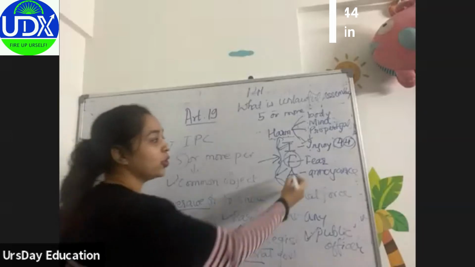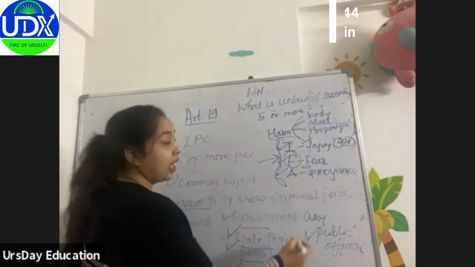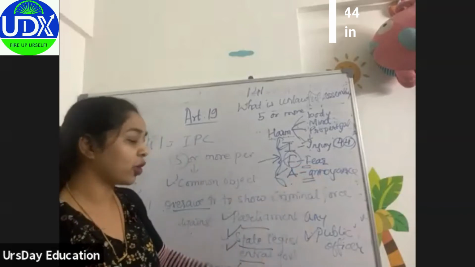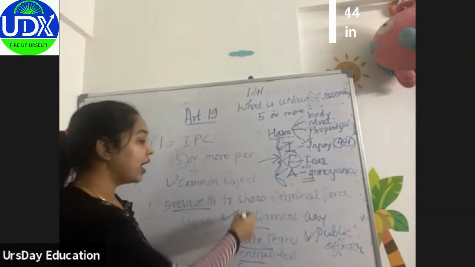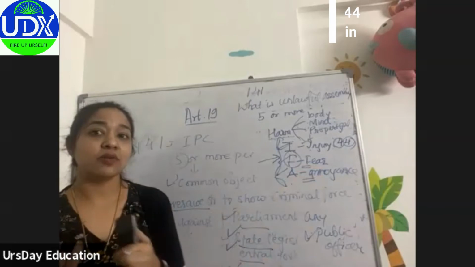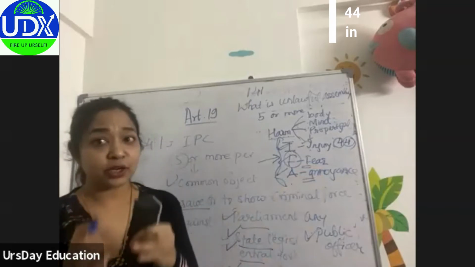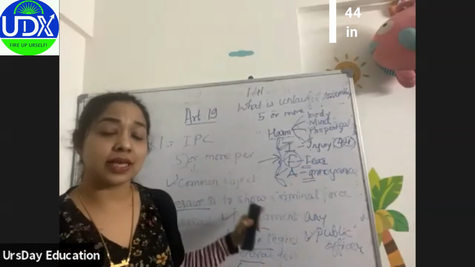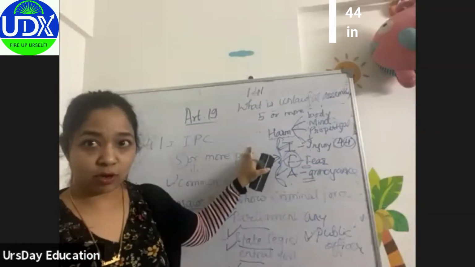So you are causing fear. And if you are annoying that police officer, or causing annoyance to any of these bodies, and that too with five or more people, then it will be called unlawful assembly.